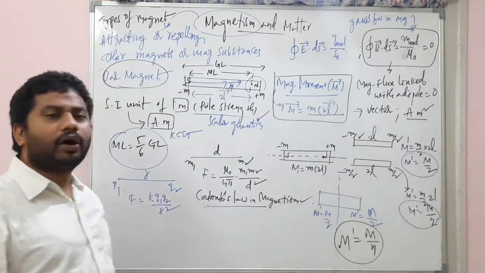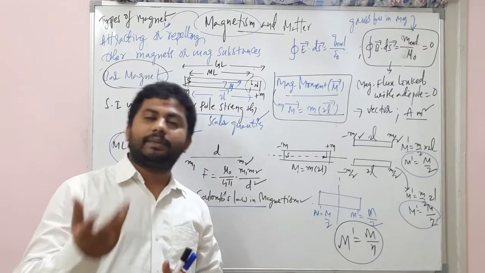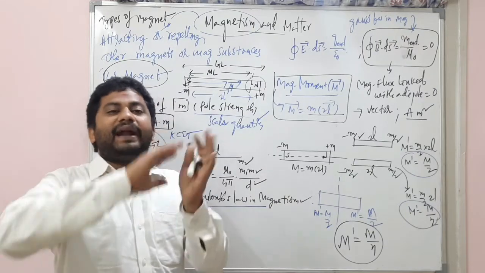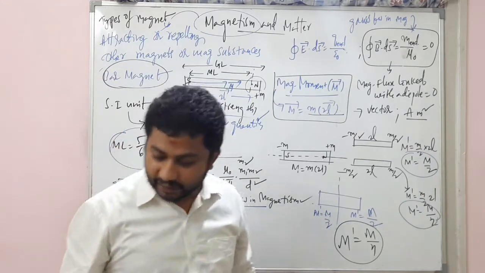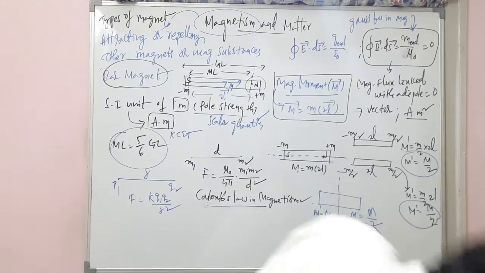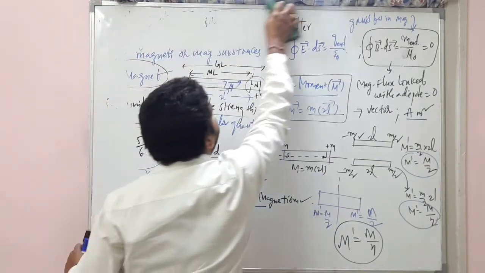Right? So this is about cutting the magnet. And let's bend the magnet and find out how the magnetic moment varies. So let me bend the magnet, and let us find how the magnetic moment varies.